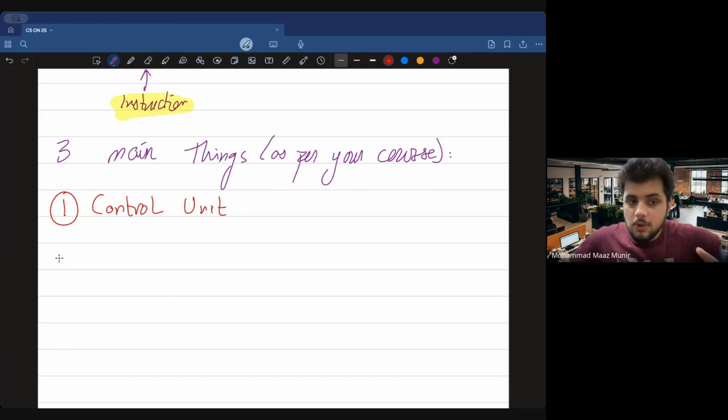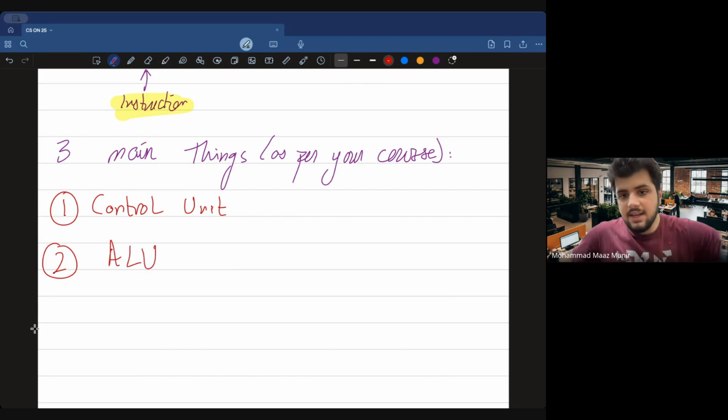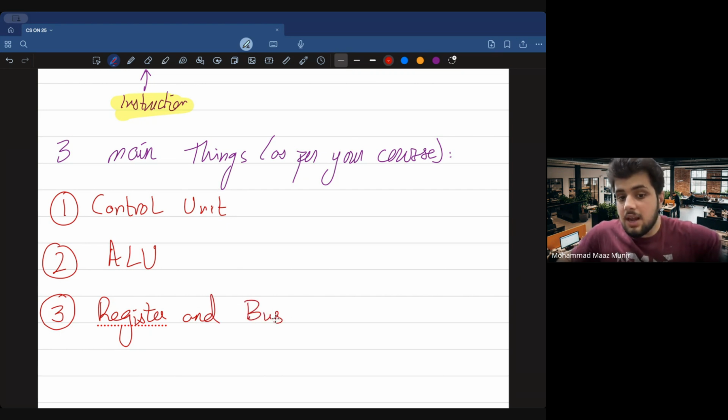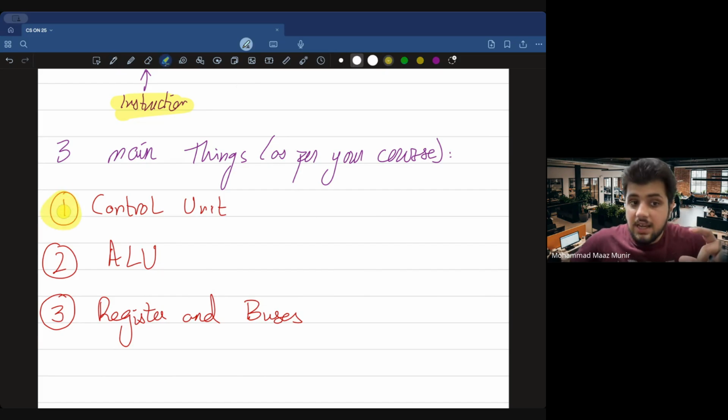So control unit, then after that we will study the ALU, and finally registers and buses. Very simple and straightforward things, there's no difficulty in this. It may seem a bit scary at the start, but once we discuss all the reasoning and all the execution steps that are out there, you will say guys this is so easy.